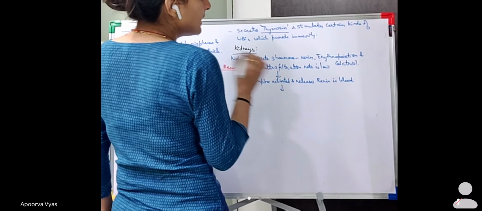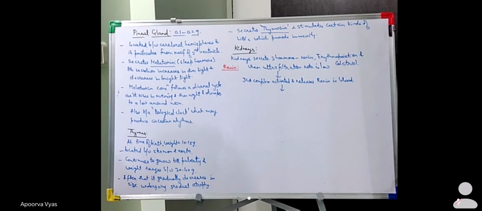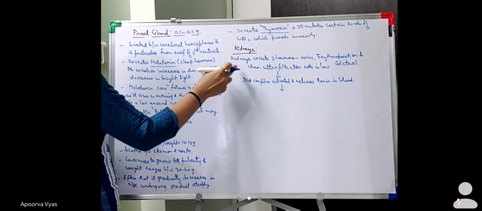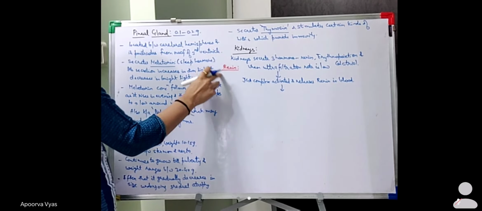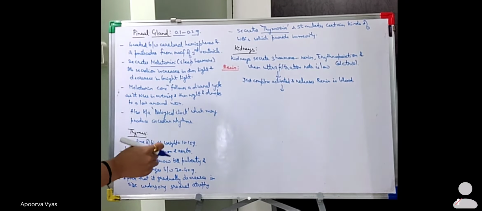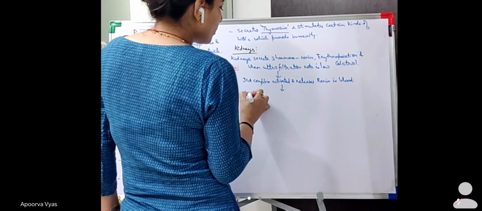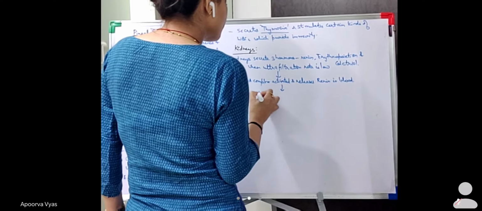You must know that there is a complex present in the kidney, the JGA complex, which stands for juxtaglomerular apparatus. This is the complex which regulates the secretion of this hormone. When this JGA complex is activated, it releases renin in the blood, and this renin converts angiotensinogen to angiotensin 2.